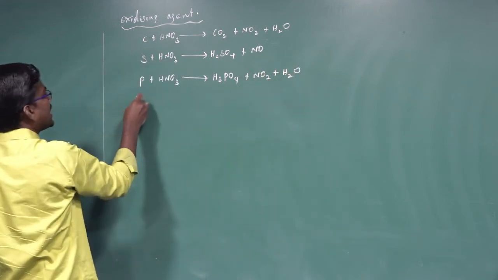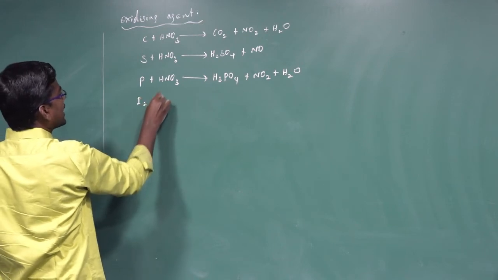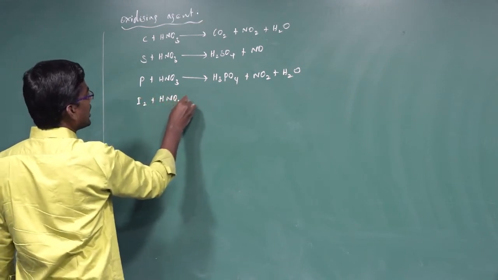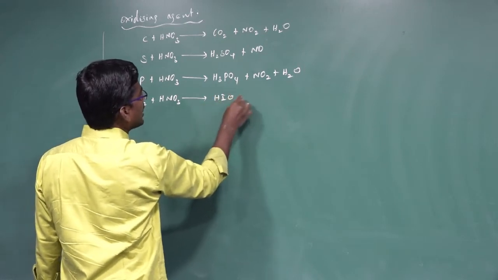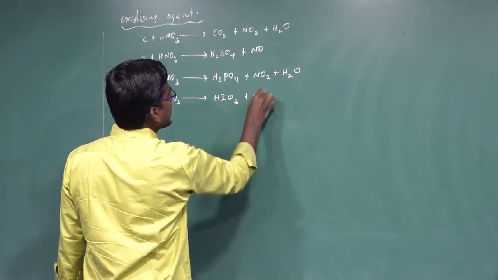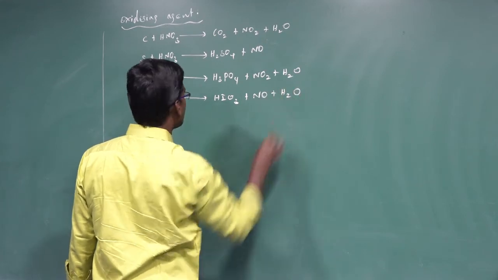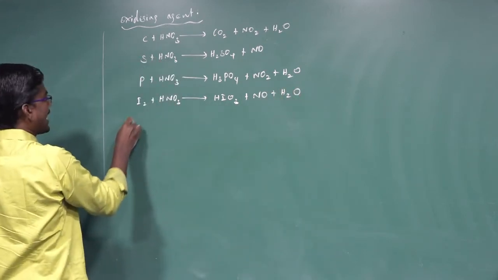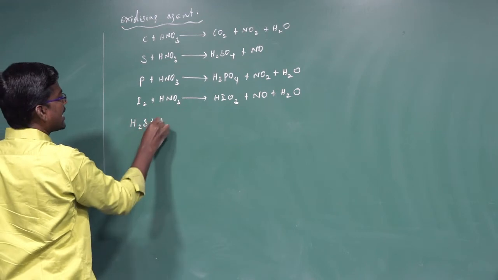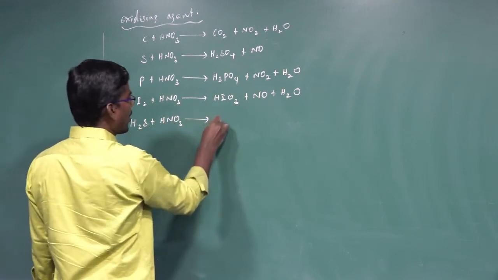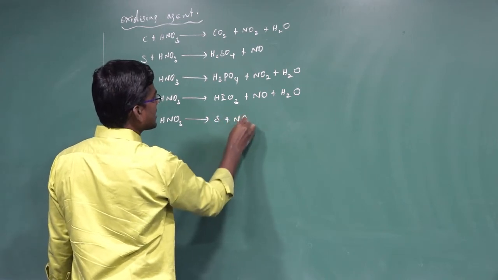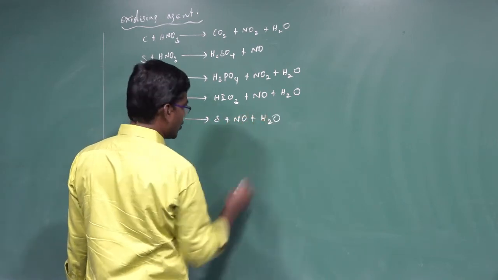Next one, iodine, I2, reacts with nitric acid, HNO3, to give iodic acid, HIO3, plus nitric oxide and water, H2O. Another one, hydrogen sulfide, H2S, reacts with nitric acid, HNO3, to give sulfur plus nitric oxide plus water, H2O.